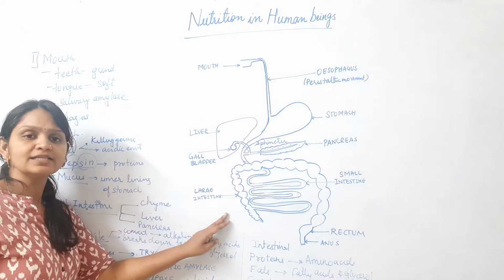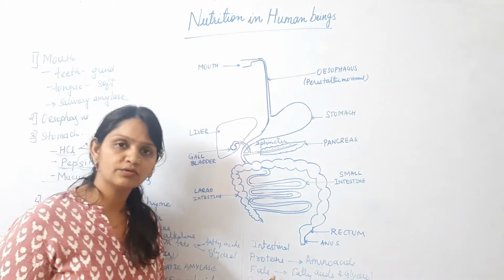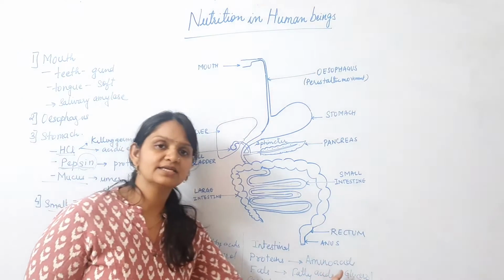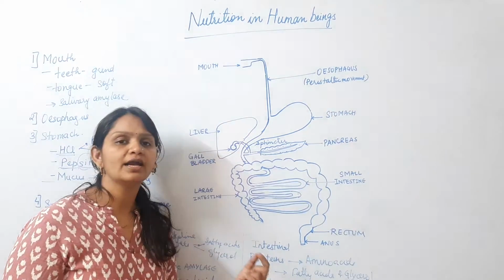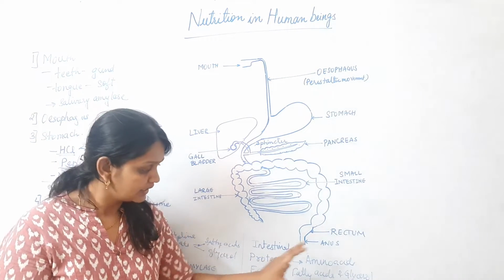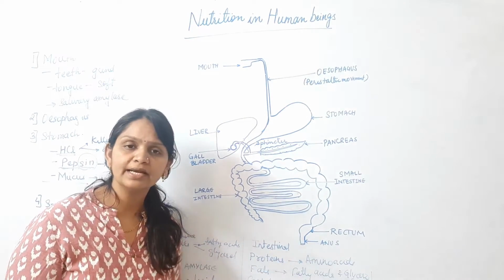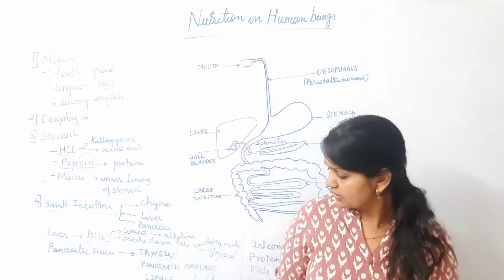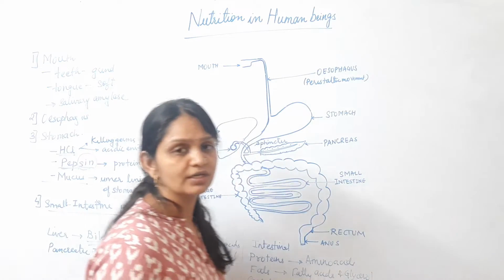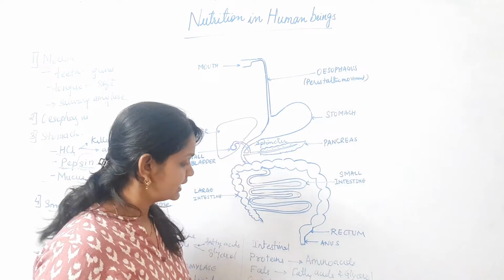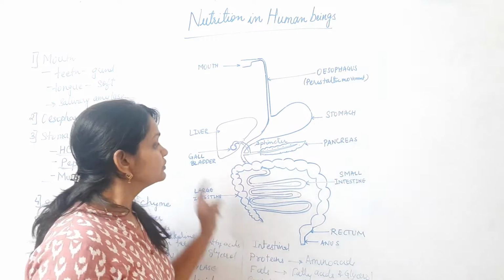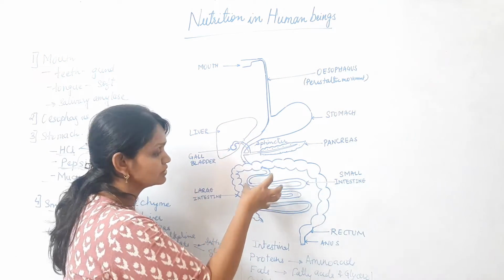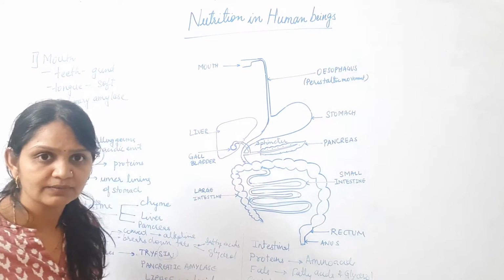So the intestinal juices will convert the smaller molecules of proteins into amino acids, fats into fatty acids and glycerol, and carbohydrates to glucose. These molecules which are obtained now are very small in size and soluble in water. So here the process of conversion of the food into nutrients is completed. So we can observe that the main process of conversion of food also took place in the intestine.